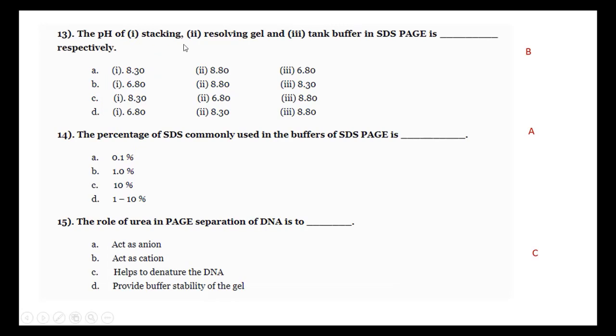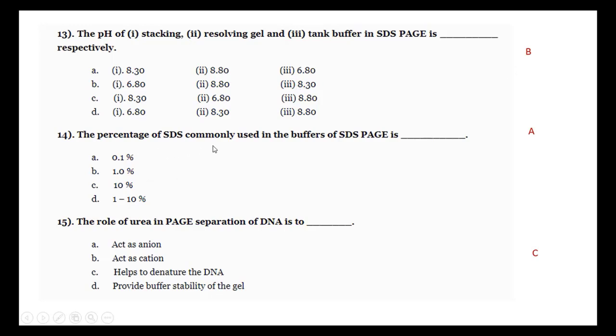The pH of the stacking, resolving and tank buffer: already we discussed that in the gel there are two different slab gels, one is the stacking gel and another is the resolving gel. It depends upon the concentration. Stacking gel is 1.1 molar, resolving gel is 1.5 molar, and pH also differs. Stacking gel pH is 6.8, resolving gel pH is 8.8, and buffer pH is 8.3. So the right answer is B.